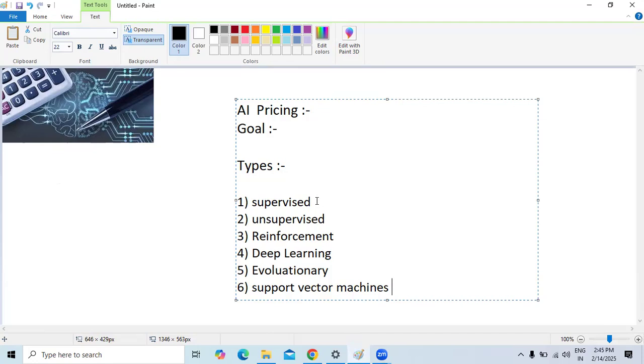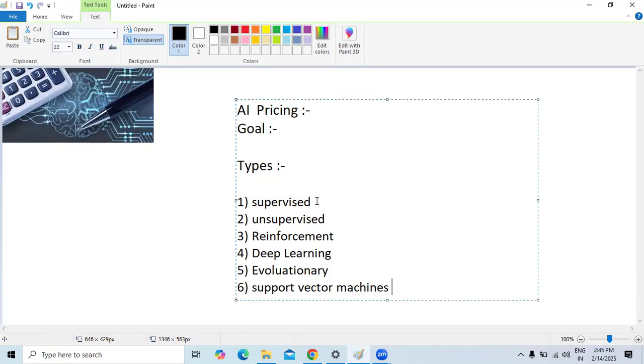But in unsupervised learning, we do not provide any explicit instructions. The system learns the patterns and the structure of the flow of the data it receives, and makes its own decision on that. This is what unsupervised learning is all about.